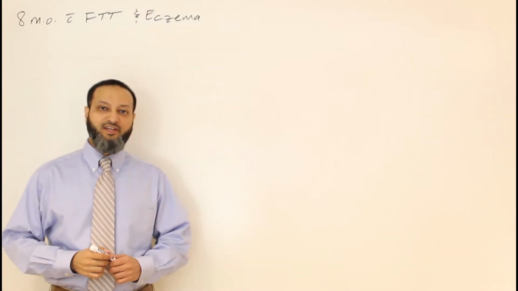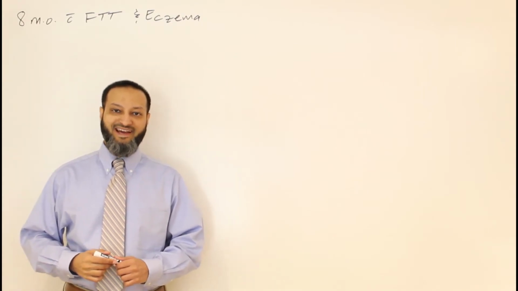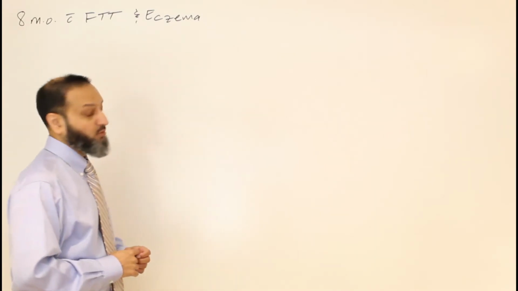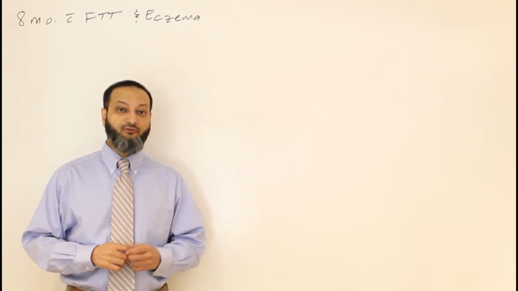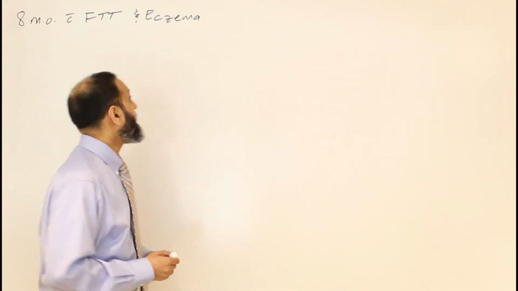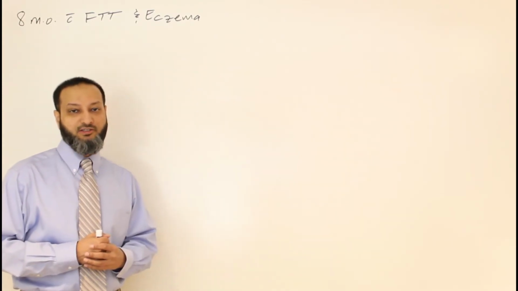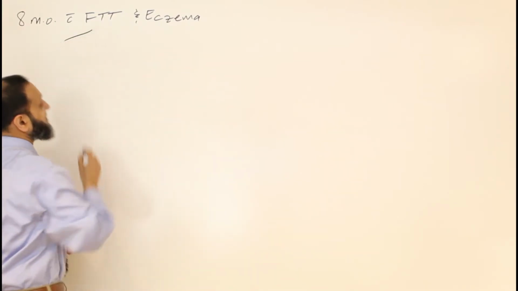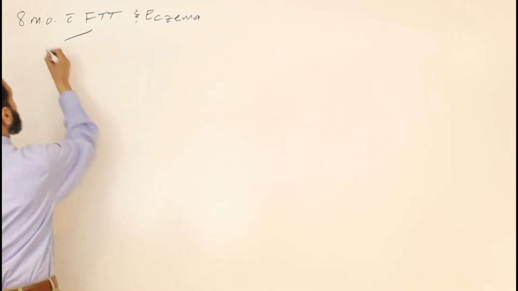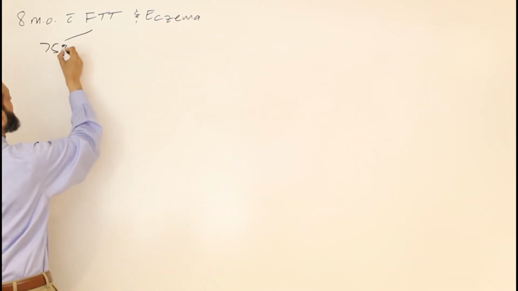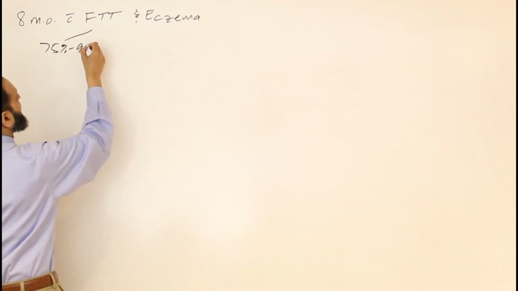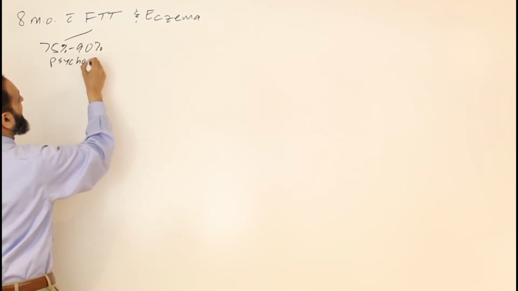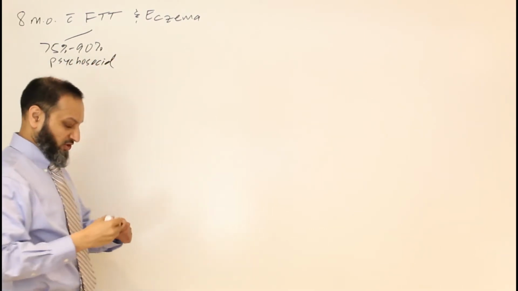So in this case, we have an 8-month-old child coming in with failure to thrive and eczema, along with some other symptoms like alopecia and diarrhea. So we're going to go ahead and create a differential diagnosis for failure to thrive for this child. When you think about failure to thrive, there's a lot of different causes of failure to thrive. And when you break down the different causes, 75 to 90% are actually related to psychosocial reasons, meaning that there is some issue with nutritional intake